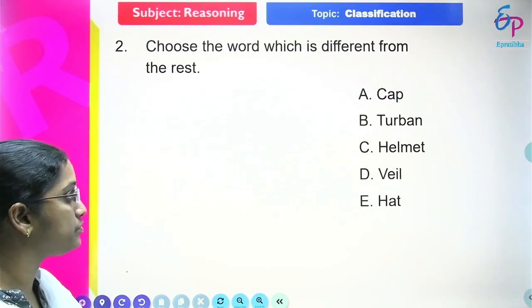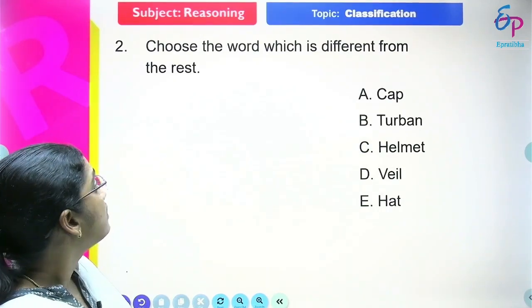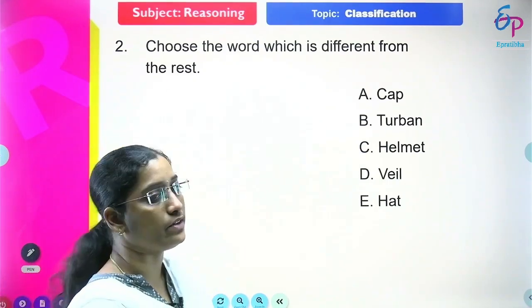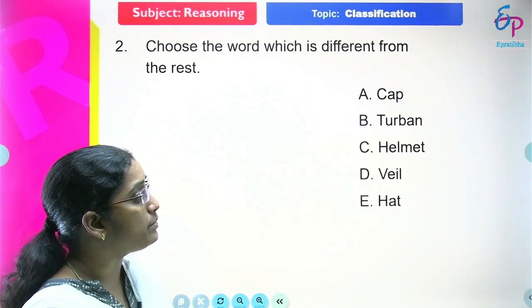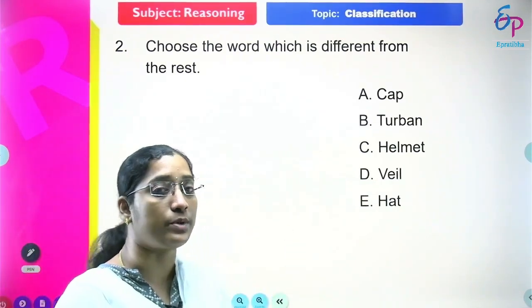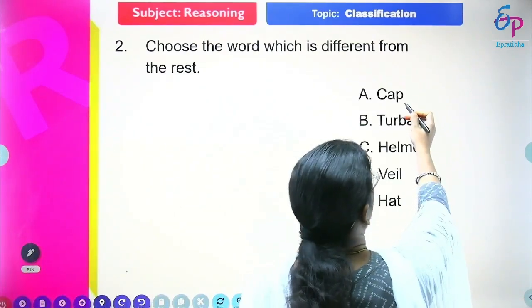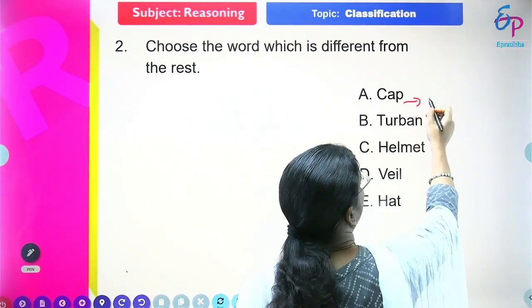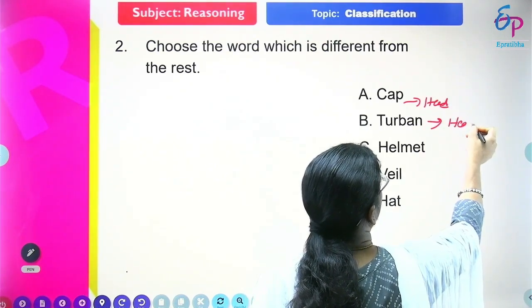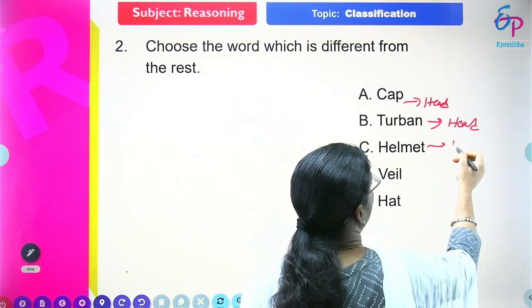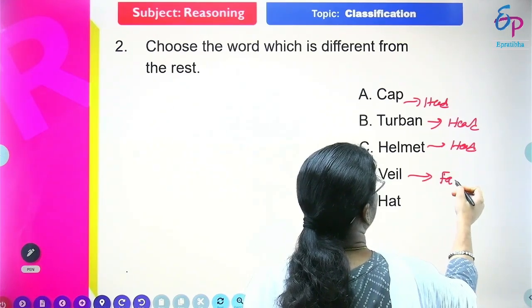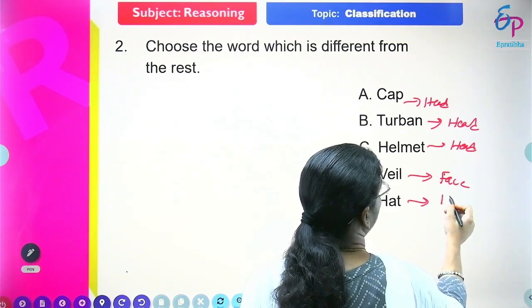Next question. Choose the word which is different from the rest. Here also we need to find the different one out of the given 5 options. The options are cap, turban, helmet, veil, hat. Here they are giving some properties. Cap is worn on the head only. Turban is also worn on the head only. Helmet is also worn on the head only. Then veil is related to the face. And hat is also related to the head only.